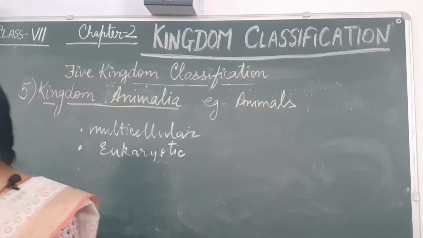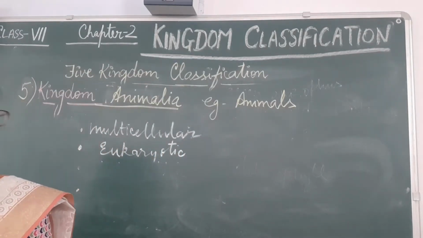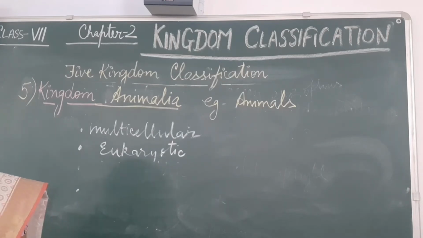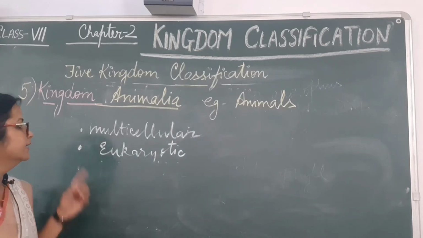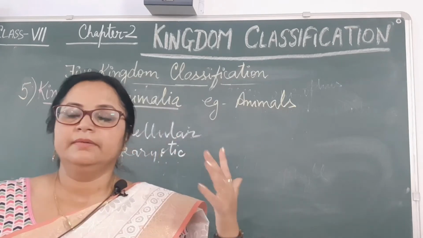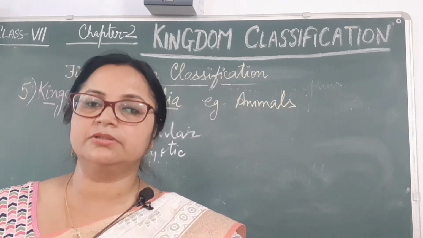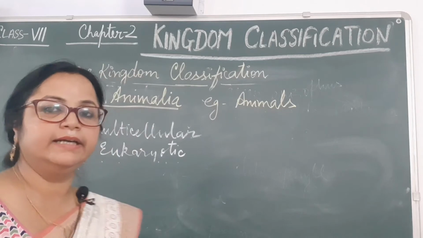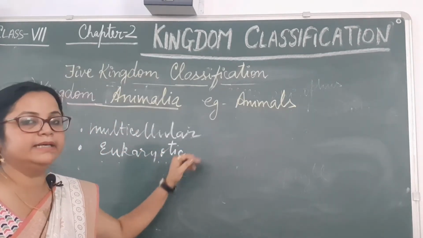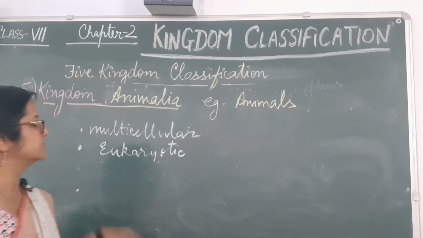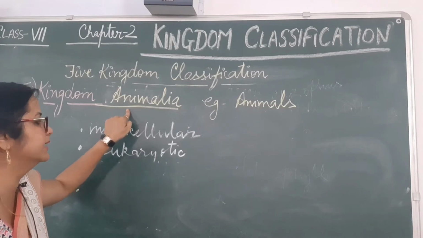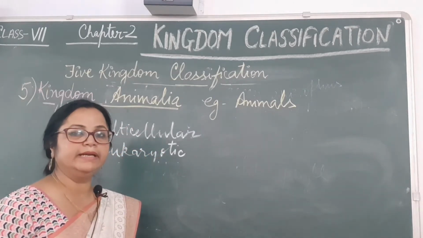Now, characteristic wise, the organisms of Kingdom Animalia have different characteristics. These have so many cells. The body is made up of many cells. In our body also millions, billions, trillions of cells are present. That's why we come under multicellular organisms. So all the animals of Kingdom Animalia have so many cells.